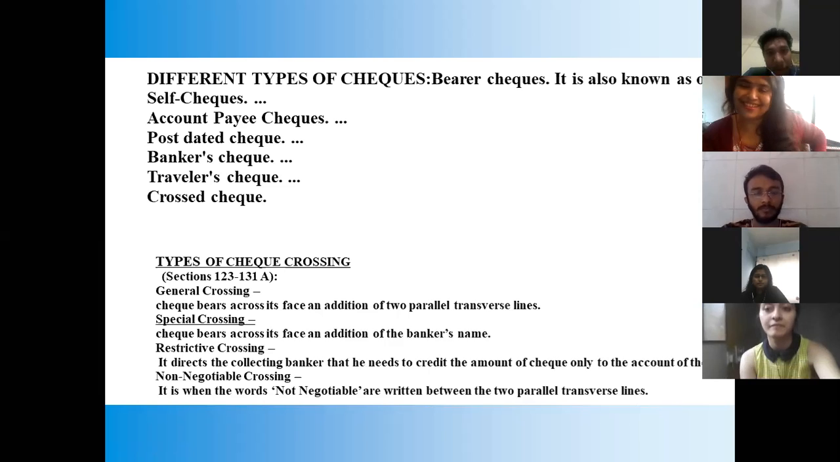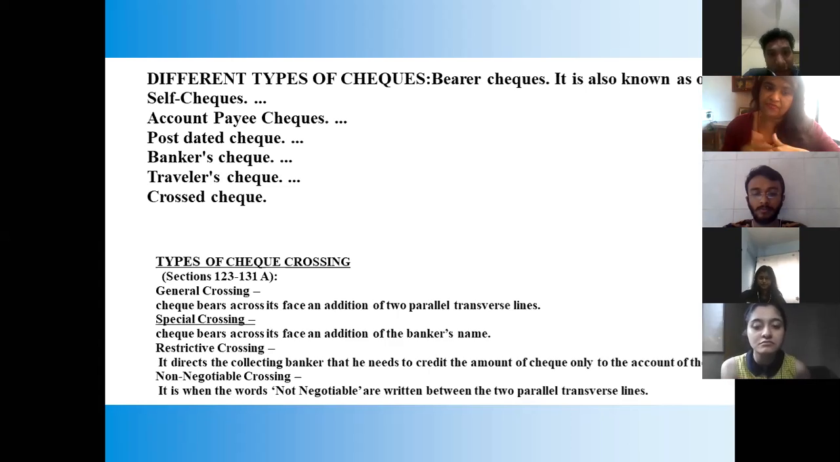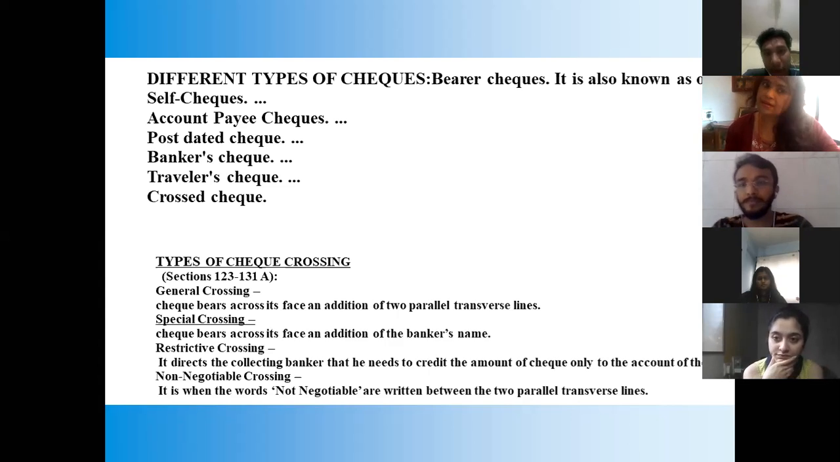The check bears across its face an addition of two parallel transverse lines. Special crossing: the check bears across its face an addition of the banker's name. Restrictive crossing directs the collecting banker that he needs to credit the amount of the check only to the payee's account.